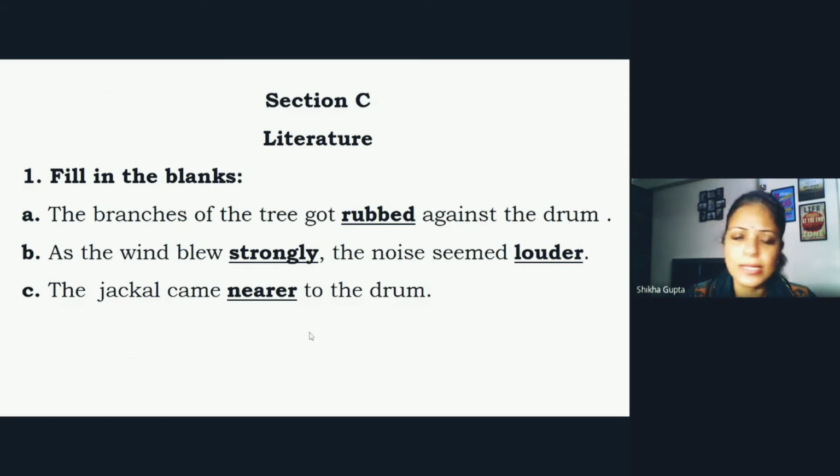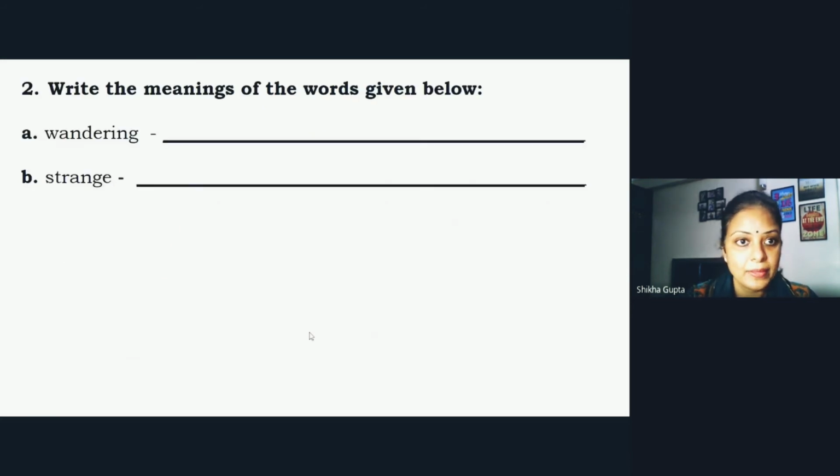And you will just write down the answers. You will not copy any sentences. The jackal came nearer to the drum. So the answers are rubbed, strongly, louder, and nearer.